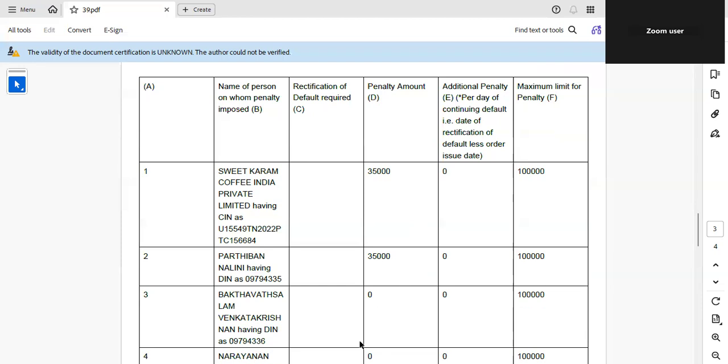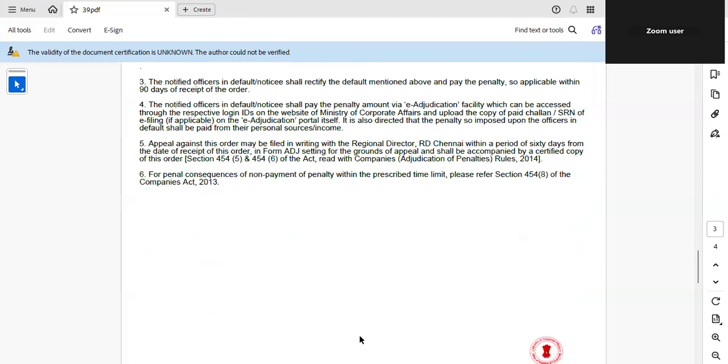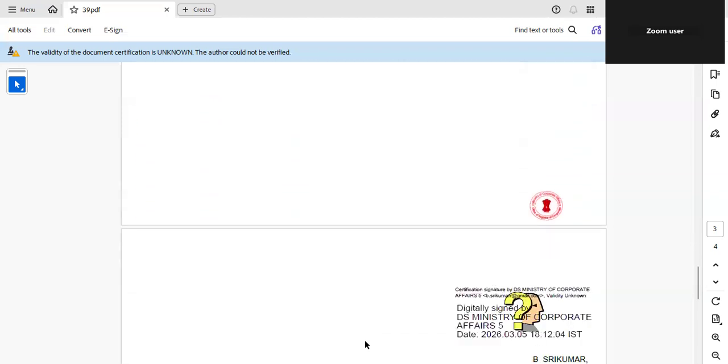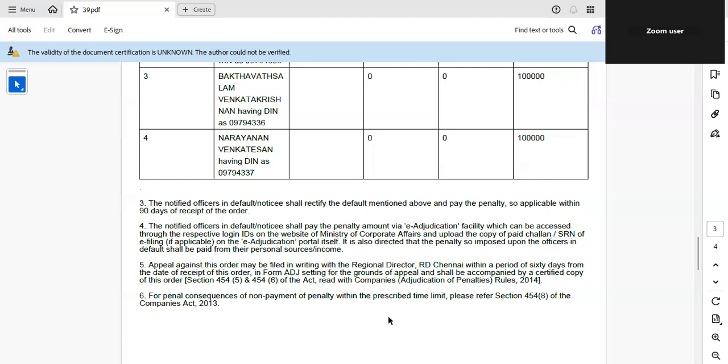Consequences of non-payment of penalty: Section 454, subsection 8, additional penalties, prosecution, other legal consequences. Here the key compliance lesson is always file PAS 3 within 30 days. Return of allotment is a mandatory filing. Track compliance timelines with a proper compliance calendar. Through Form GNL 3, companies can specify officers responsible for compliance. Directors are personally liable. The penalty is imposed on the directors or officers in default.